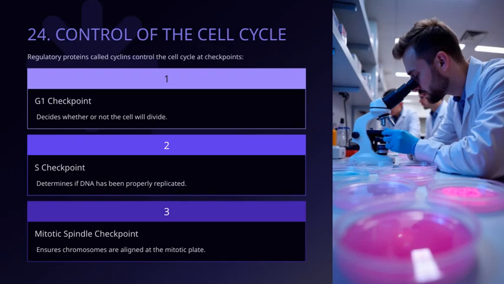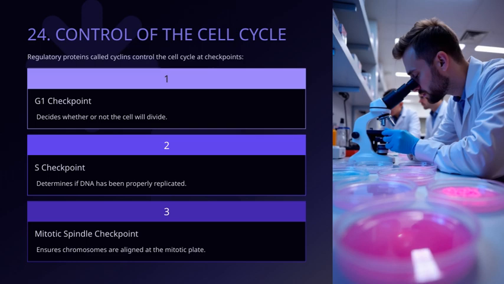Now, let's talk about the final checkpoint, which is the mitotic spindle checkpoint. This checkpoint ensures that all chromosomes are properly aligned at the mitotic plate before the cell proceeds with division. It's a critical control point because if chromosomes aren't correctly lined up, it could lead to errors in chromosome segregation, which can cause serious problems like genetic mutations or cell malfunction.